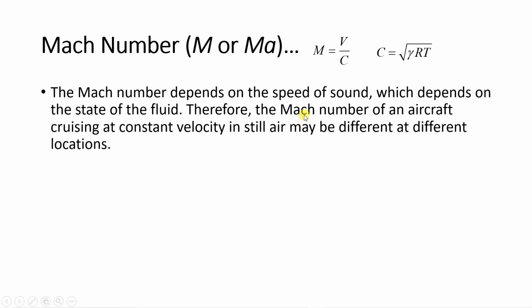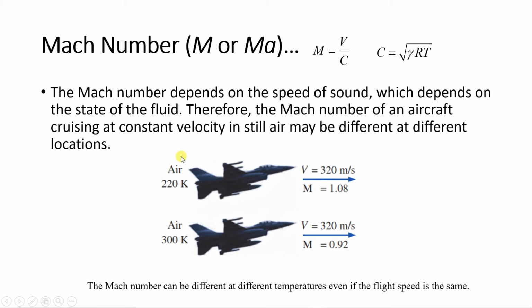Therefore, the Mach number of an aircraft cruising at constant velocity in still air may be different at different locations. So this also you should understand. Here I have given one example. An aircraft is there, the same aircraft, and the velocity of the aircraft is also the same. What is the velocity of the aircraft? It is 320 meter per second. Here also it is 320 meter per second.